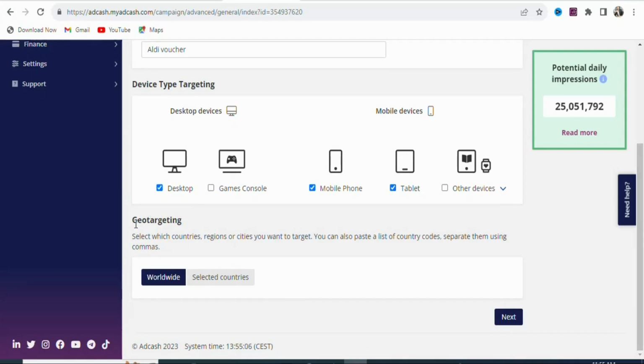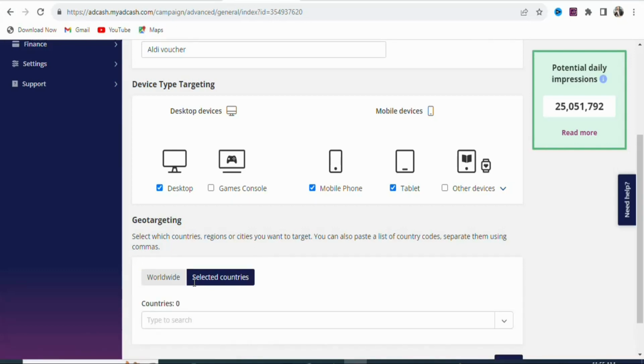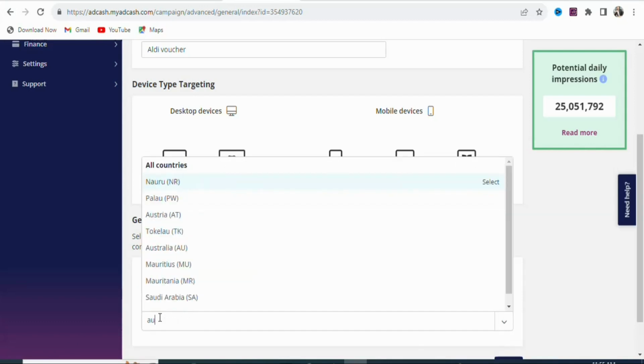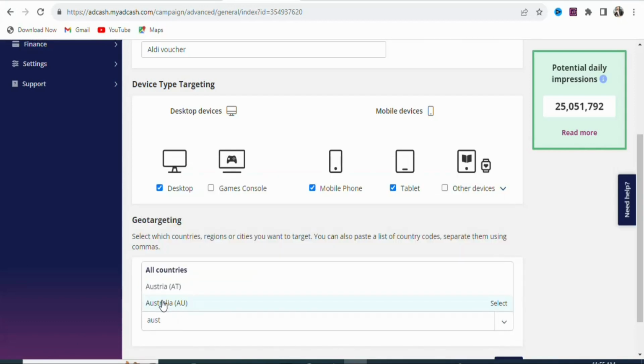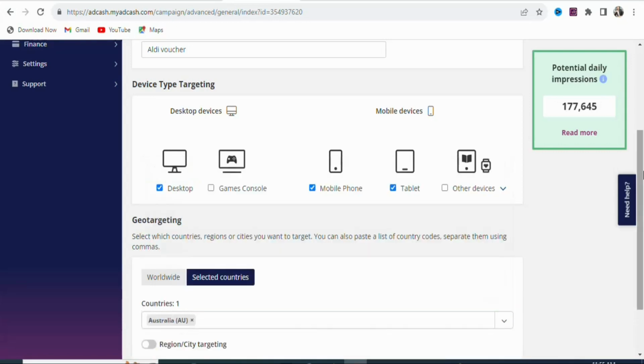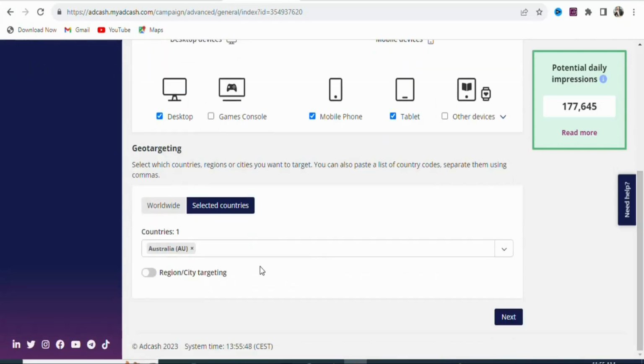Once you scroll down, you can see geo targeting. You are going to select the specific country that you are targeting. If you want worldwide traffic, you can leave it like this, but in this case the offer is allowed in Australia, so we are going to search for Australia. Click right here and type Australia. Once you type it, you can see Australia right here. Click on it. Once you click on it, it has been selected. You can see it right here.